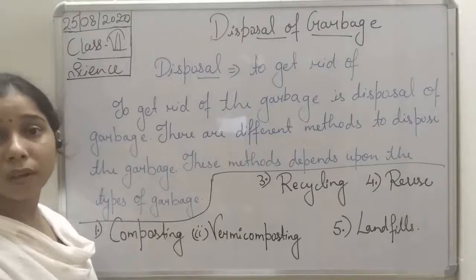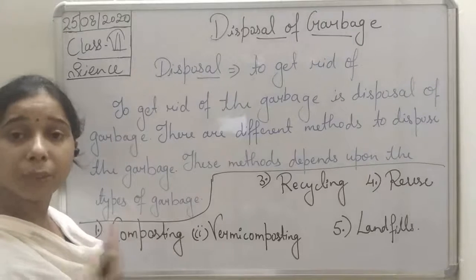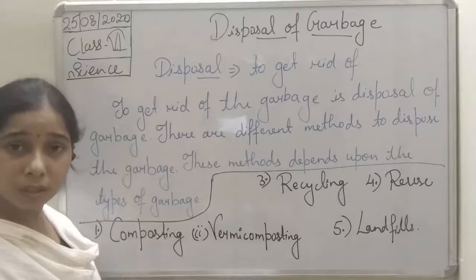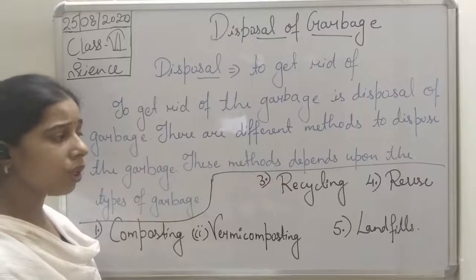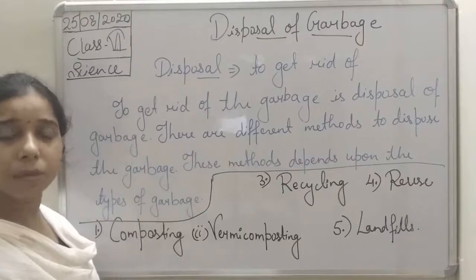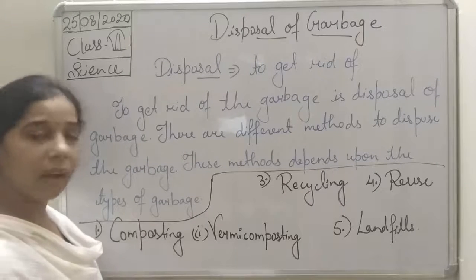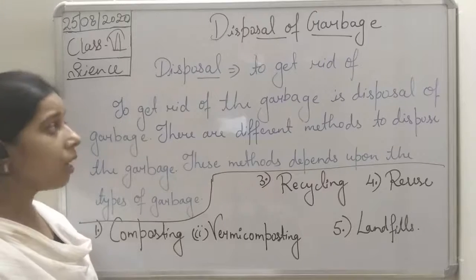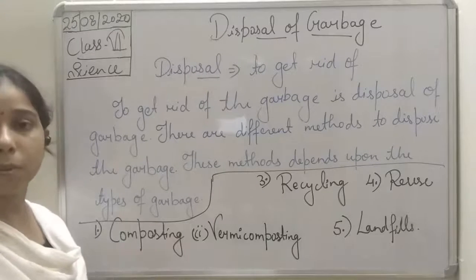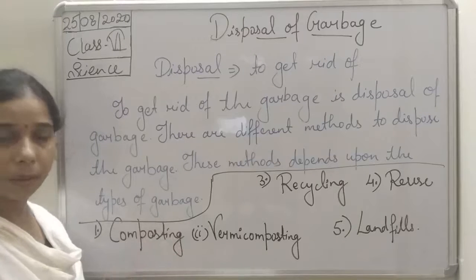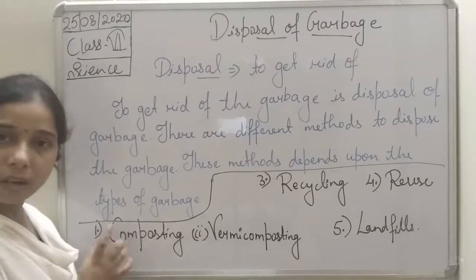Recycling, if it is not getting composted, we will recycle it, and not only this, we will reuse things. There are some things which need not be recycled many times, so we can reuse them without throwing them outside. And finally the landfills. Okay, so these are the methods of disposal of the garbage. Now we will study each and every method one by one. So we will start with composting.